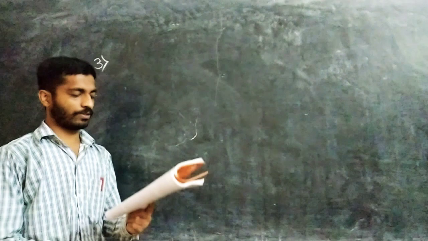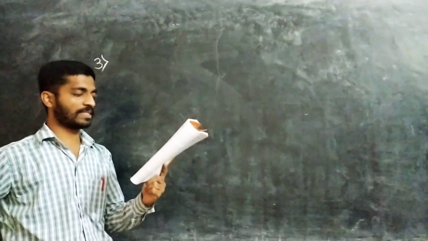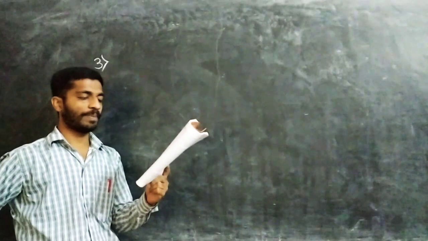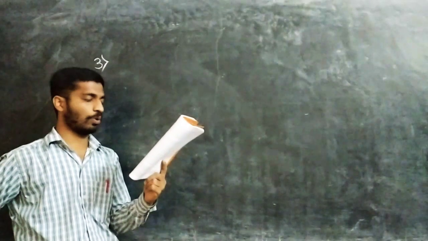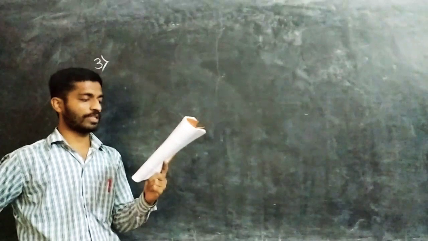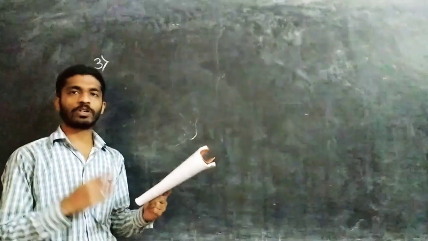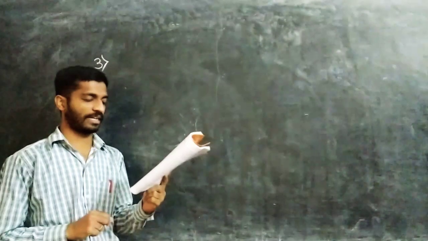Now the third question: a tangent PQ at a point P of a circle of radius 5 cm meets a line through the center O at a point Q so that OQ equals 12 cm. Then the length of PQ is? They gave 4 options. Out of 4, you have to mark one answer correctly.